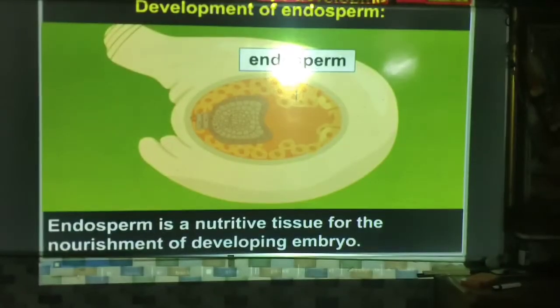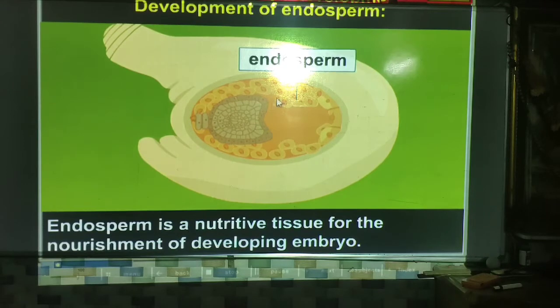Now, how do endosperm and embryo development take place? Sometimes the question comes in the exam: explain the development of embryo. At that time this is the answer. Now, development of endosperm. Endosperm is a nutritive tissue for the nourishment of the developing embryo.